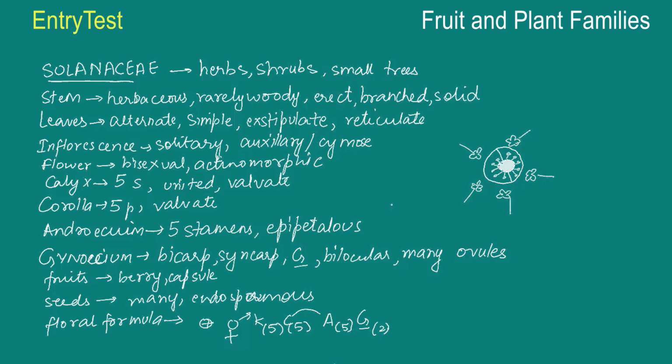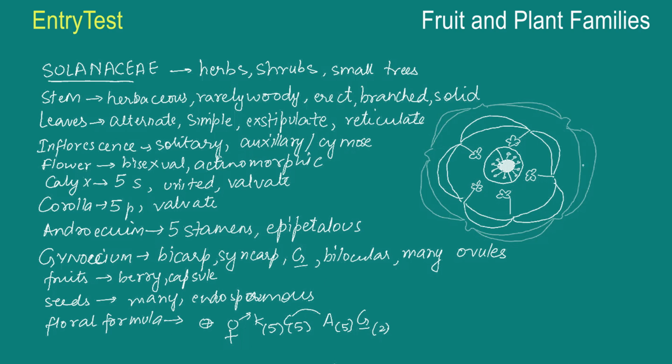So that is the layer of petals around these 5 stamen. And this is the outer layer of the sepals. So a little different diagram, but I'm sure you'll be able to make it better. And that is the floral diagram. And one last thing before we go to the next family, that is the economic importance.